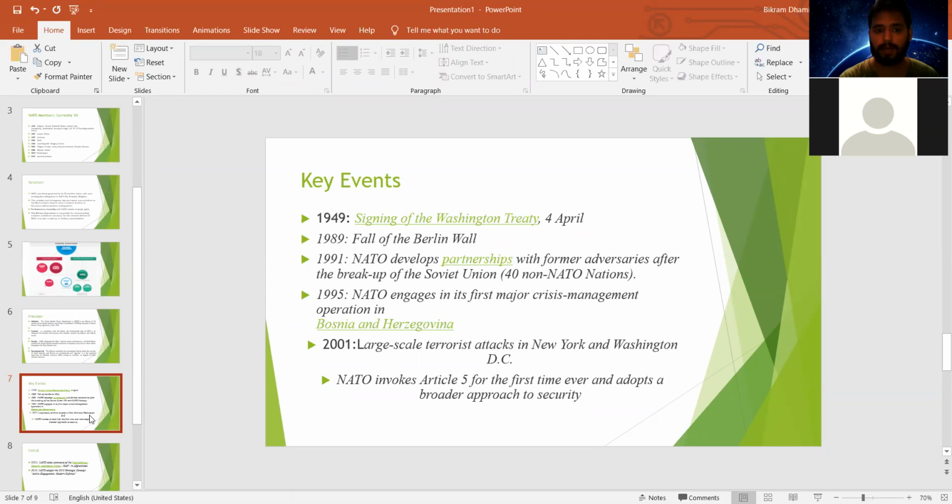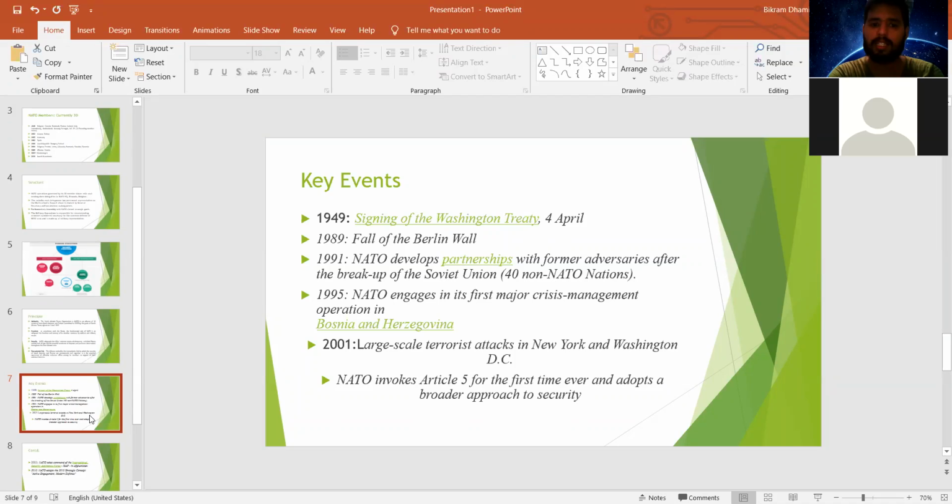The fall of the Berlin Wall in 1989 reunited West and East Germany in 1990, which made this NATO organization more powerful. How the fall of the Berlin Wall made NATO powerful is that after the Second World War, Germany lost its territory to Poland and the old Russian Federation.